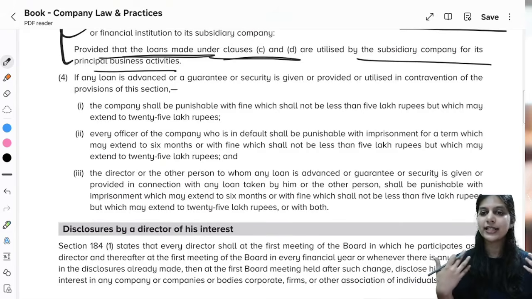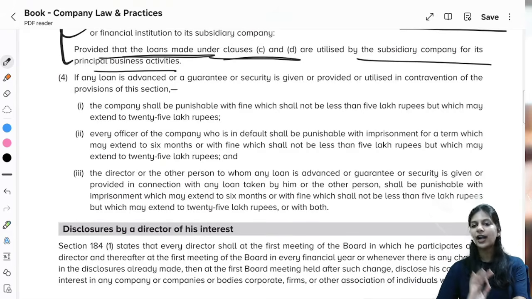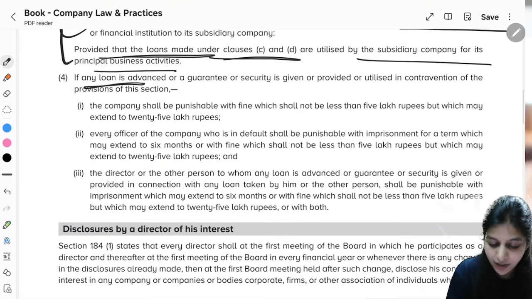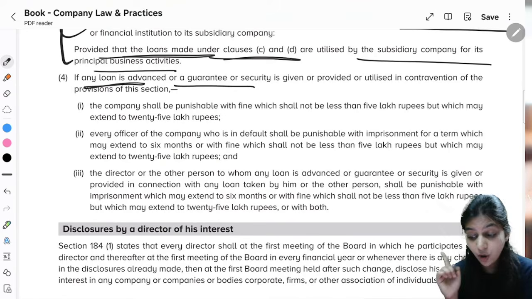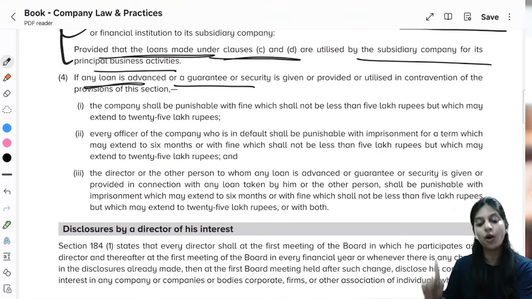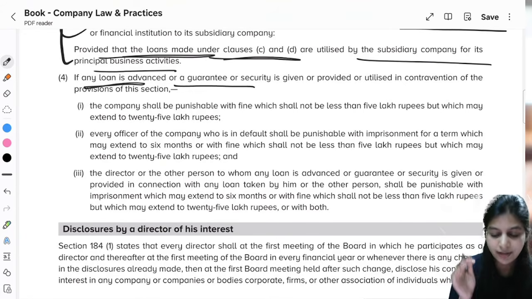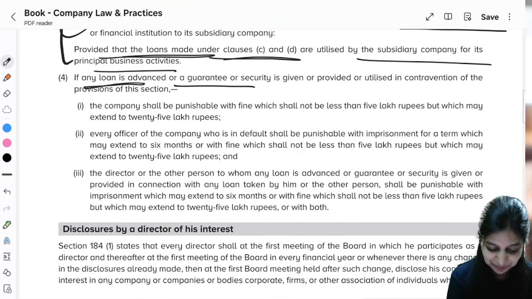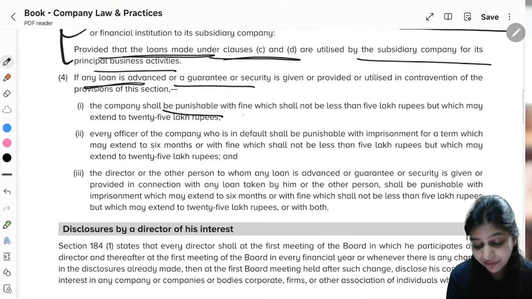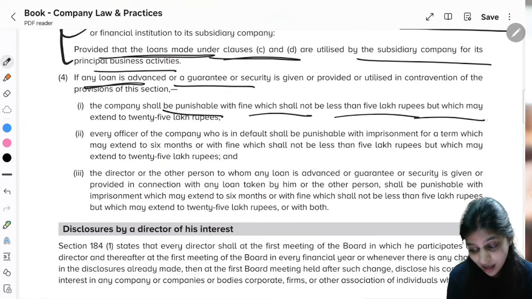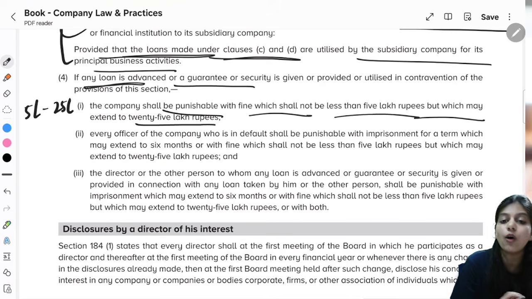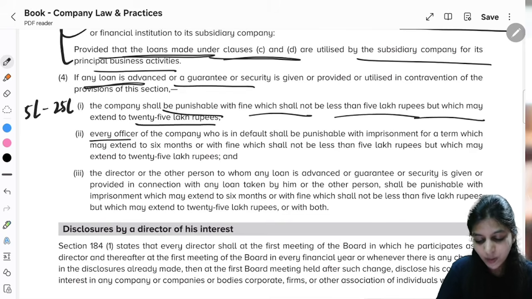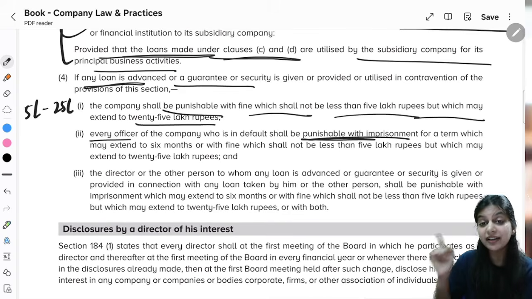Now we will understand section 185 subsection 4, which is the penalty provision. If any loan is advanced or any guarantee or security is given or provided or utilized in contravention of the provisions of this section, then what is the punishment? What is the penalty? The company shall be punishable with a fine which shall not be less than 5 lakh rupees, but which may extend to 25 lakh rupees. 5 lakh to 25 lakh on whom? On the company.